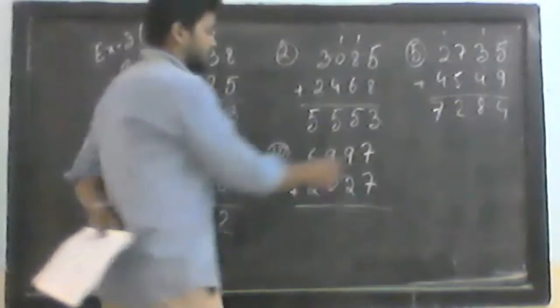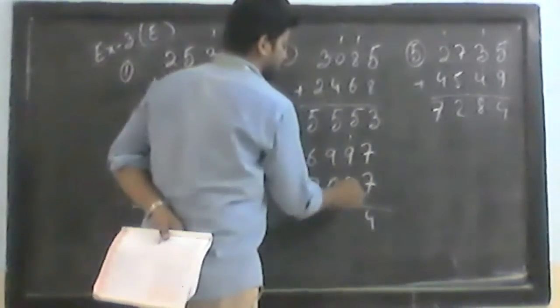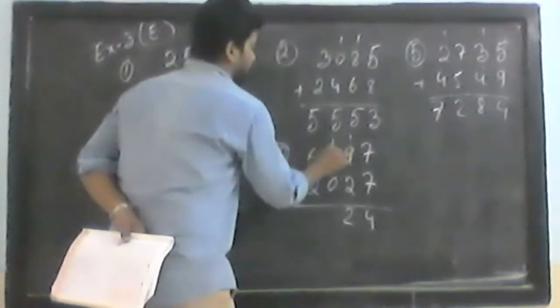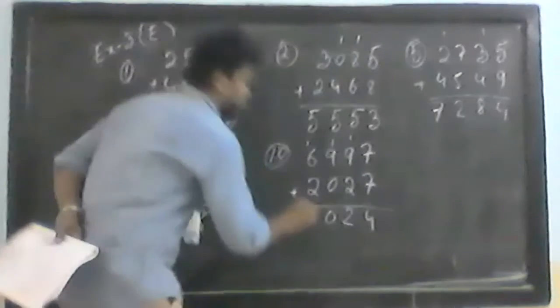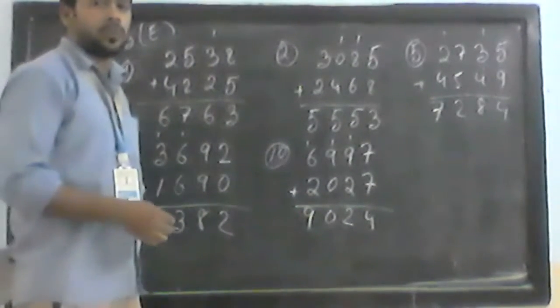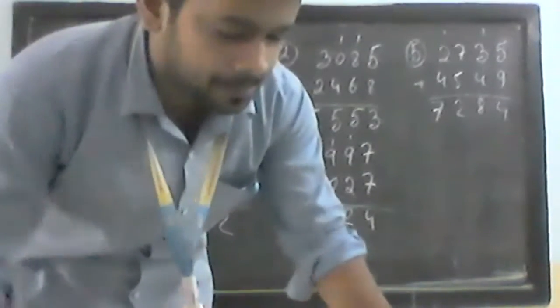Okay. So now 7 plus 7, 14, carry 1, 9 plus 2 is 11, and carry 1, 12. 12 is 2, carry 1, 9 plus 1, 10, 10 is 0, carry 1, 6 plus 2, 8 plus 1, 9. So what we will have now? 9,024. Okay. So with this we have finished exercise 3E.